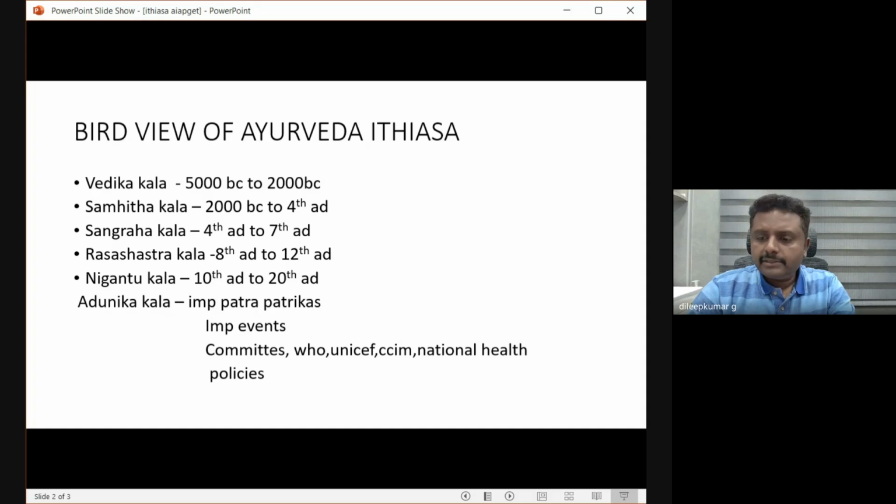All our granthas are written in a particular pattern. For example, Charaka Samhita is completely written in Anushtup chandas. The logic behind Anushtup chandas is that every line, every shloka should contain only 16 letters. How many letters? 16 letters. Each shloka will contain only 16 letters. Based on Anushtup chandas, every shloka has only 16 letters. Like that, they make a plan.